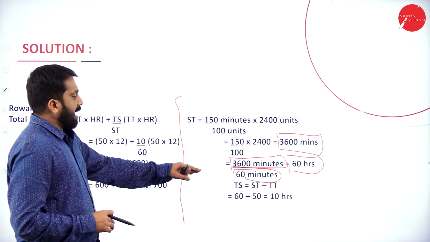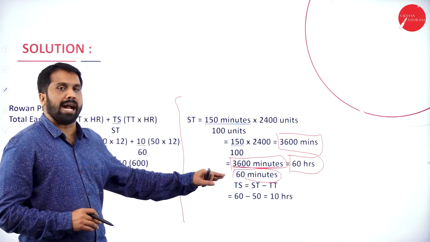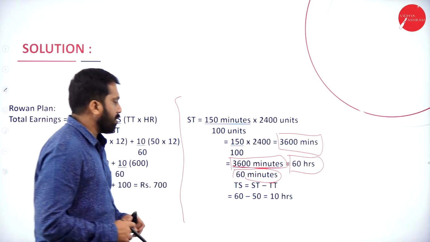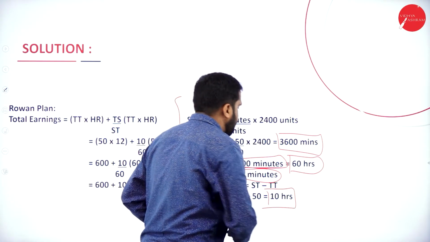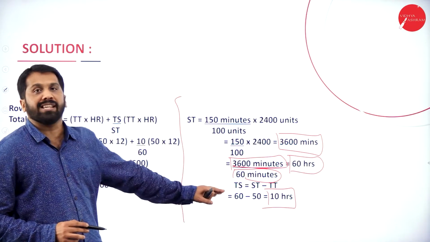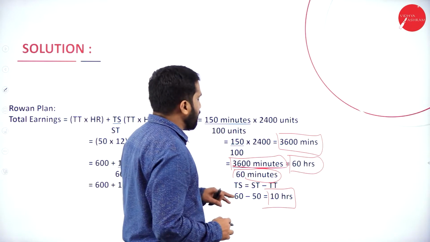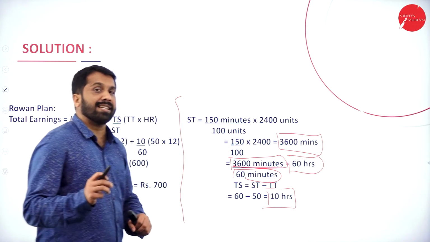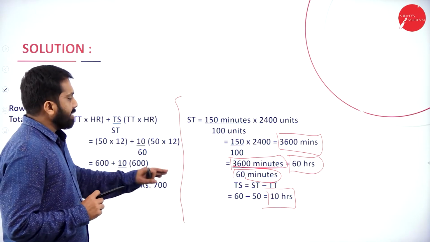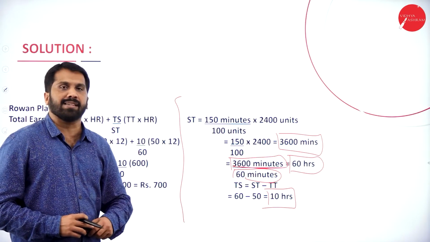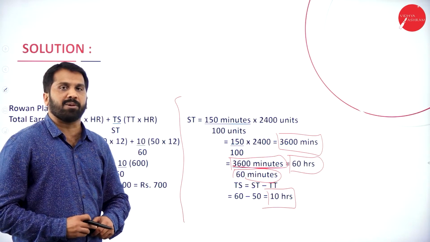Now, time saved is equal to standard time minus time taken. It is 10 hours. Hope you understood. What is this? 10 hours. Now, we're done with that. The 10 hours we call time saved. Now, 60 minus 50, the answer is 10. The time saved is called as 10.